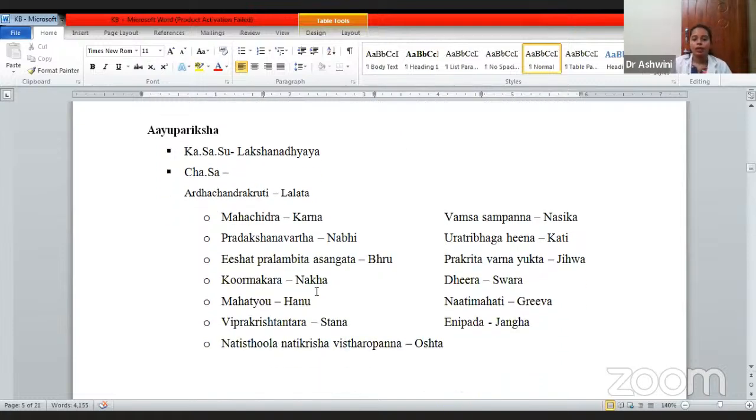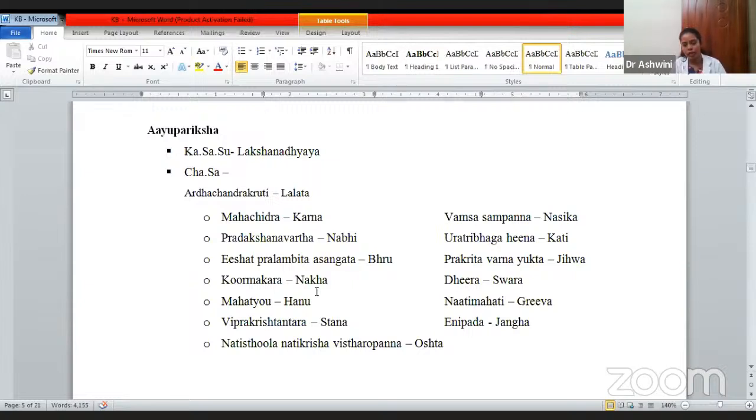Then Ayu Pariksha. Here Kashyapa Samhita in Sutrasthana has told the Lakshana Adhyaya. Based on seeing some of the Lakshanas, you can tell. Even Charaka has mentioned it in Charaka Sharira 8th chapter, all the Lakshanas, meaning the features of a kid which will tell the lifespan of that kid. That shloka is from Charaka Sharira 8th chapter, shloka number 51.